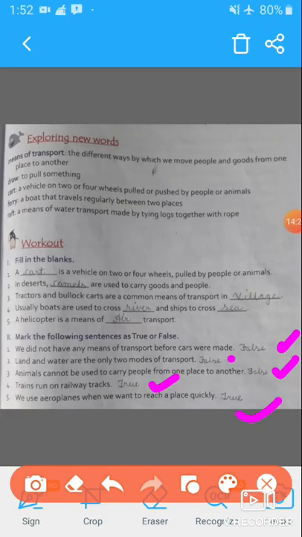Students, that's it for today. And the value from this chapter: animals help us in many ways. We should learn to respect them. We should love and take care of them.